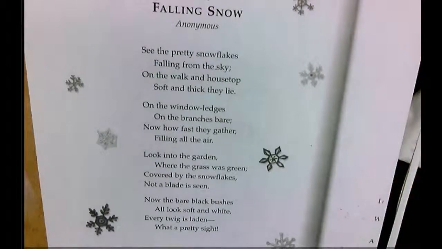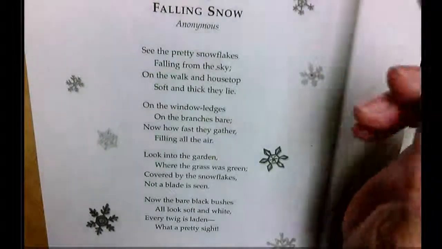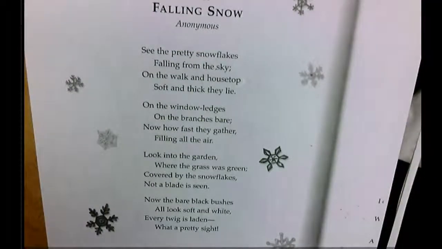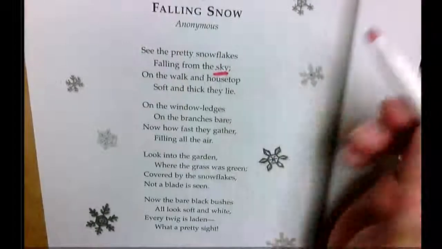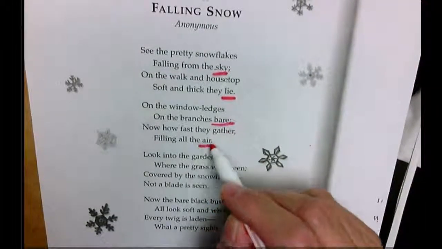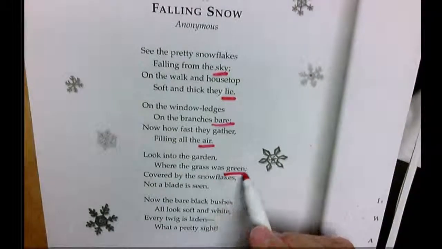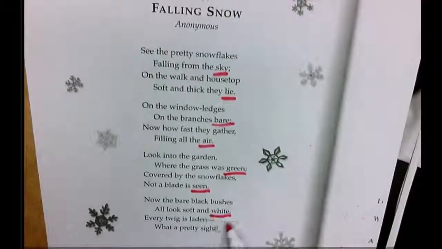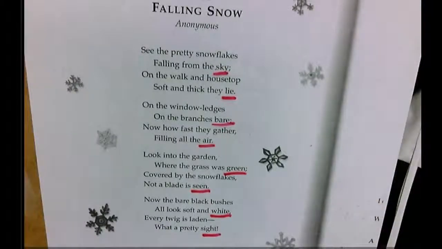What a pretty sight! So this was very different from the last poem that we saw, although there was some rhyming in the poem from before. It wasn't as obvious as this one, because this one has kind of an A-B style of rhyme. So you see if you can figure out what that is. Sky and lie, rhyme. Bare and air. Green and seen. And white and sight. So it gives a little rhythm to the poem.